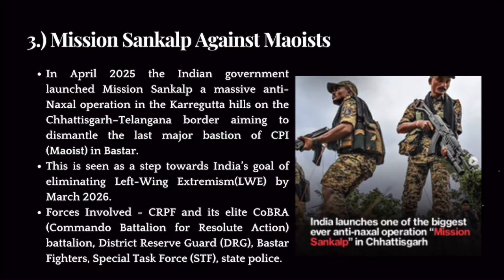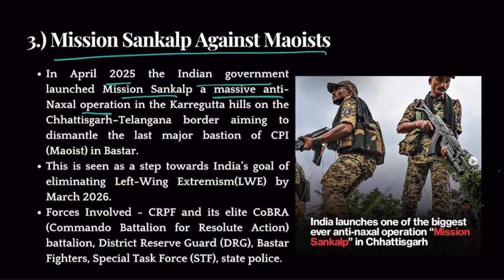Now let's shift to third topic, which is Mission Sankalp, another security operation in central India. In April 2025, the Indian government launched Mission Sankalp, a massive anti-Naxal operation in Karegutta Hills on the Chhattisgarh-Telangana border, aiming to dismantle the last major bastion of CPI Maoists, basically Naxals in Bastar.